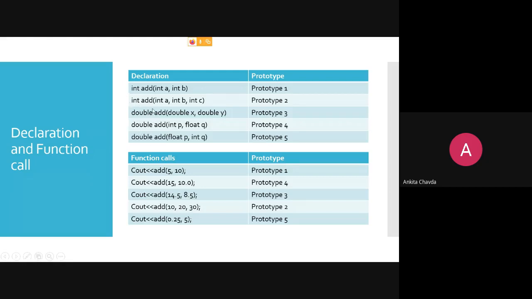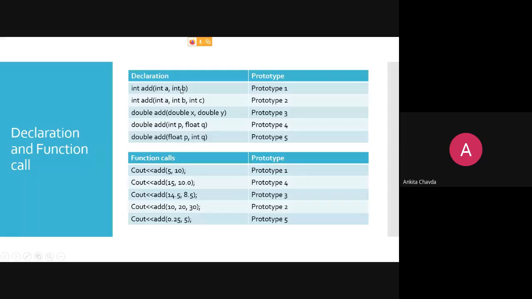Because I'm having something in my return type, after all this function will return something, and to catch that value I can have either a third variable, or the best option is you can call those functions directly from cout. So I did the same thing. From cout I've called this function, add 5 comma 10, say suppose. Here 5 is treated as an integer, 10 is an integer, so which function will be called? First prototype. So prototype 1 is called.